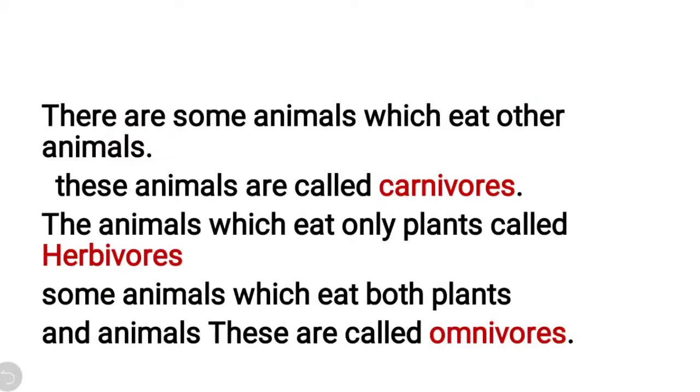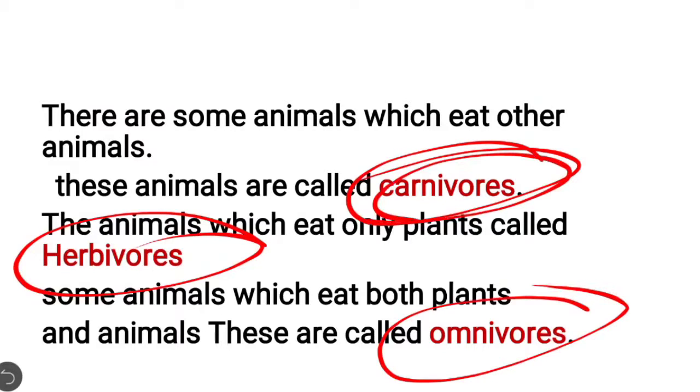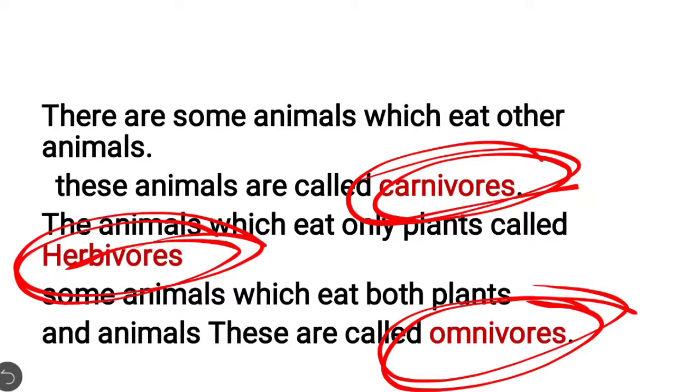Let's move to the last topic. If we look at what animals are eating, based on that eating habit they are classified into three categories: carnivores, herbivores, and omnivores. Carnivores are animals which eat other animals.